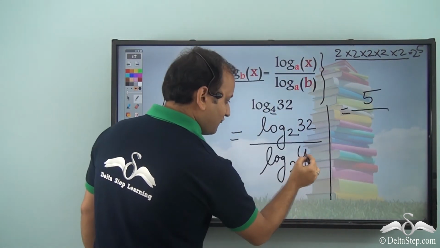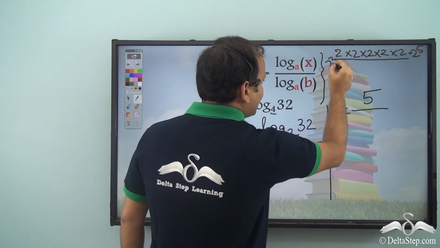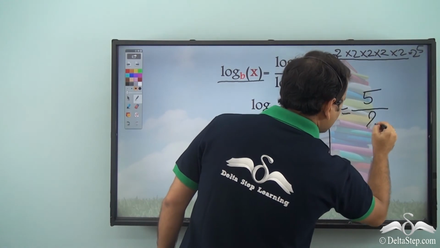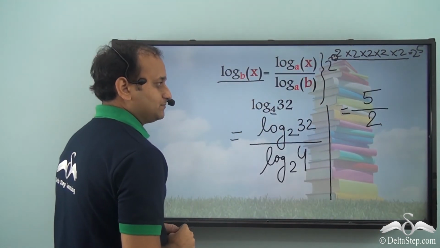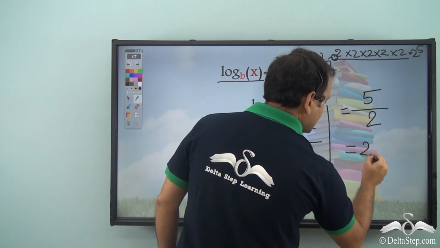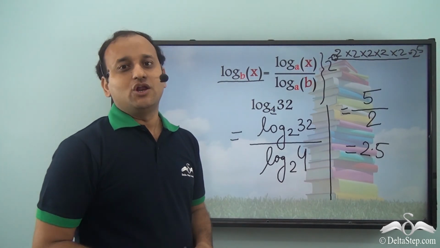by log 4 will be how much? 4 is nothing but 2 into 2, that is 2 square. So, here the power, the exponent will be 2, that is the answer. So, 5 by 2. So, once we have 5 by 2, this is nothing but 2.5. So, this was the time Jasbir was looking for.